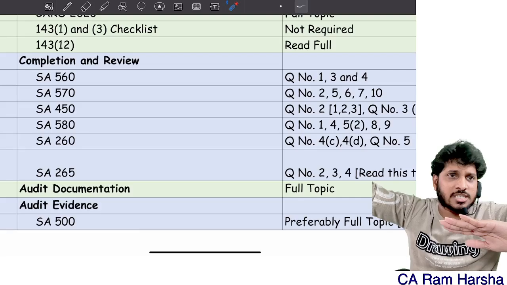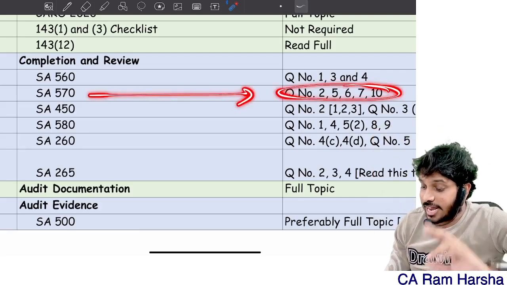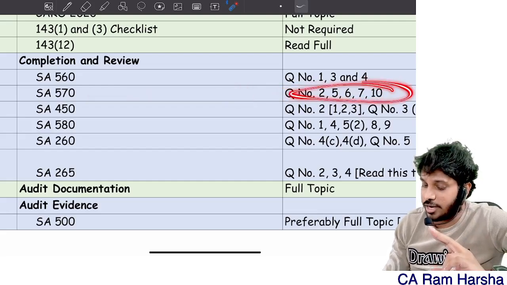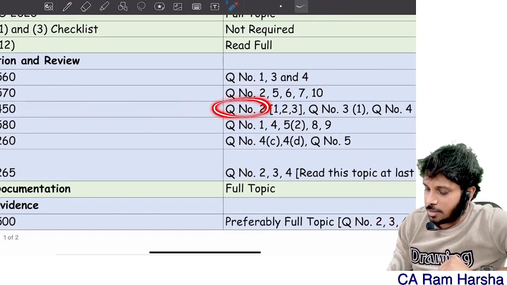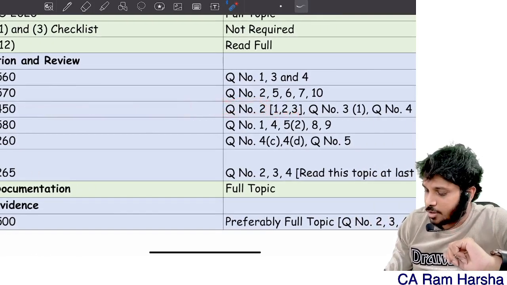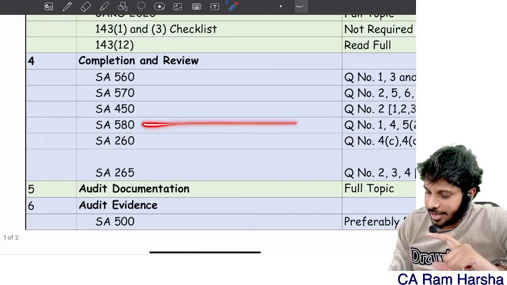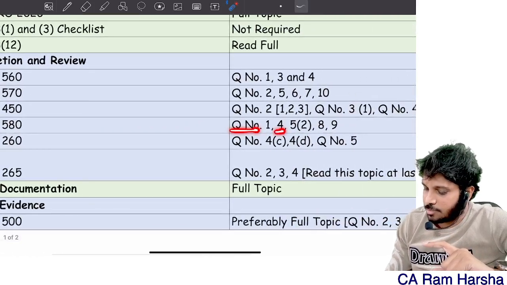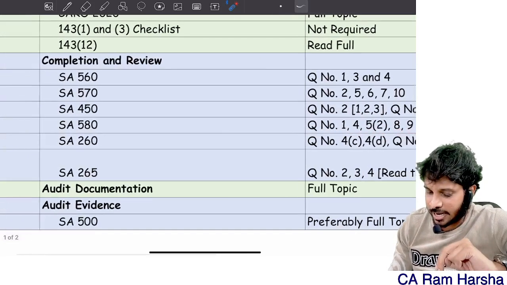Whatever the book you are studying, correlate that. Next, 570. 10 questions or 11 questions were there. We only have to study 5 questions. 450. Question number 2, 1, 2, 3 points only. Question number 3, only point number 1. Question number 4. 580. Question number 1, question number 4. Question number 5, inside that only sub point 2 and 8 and 9.